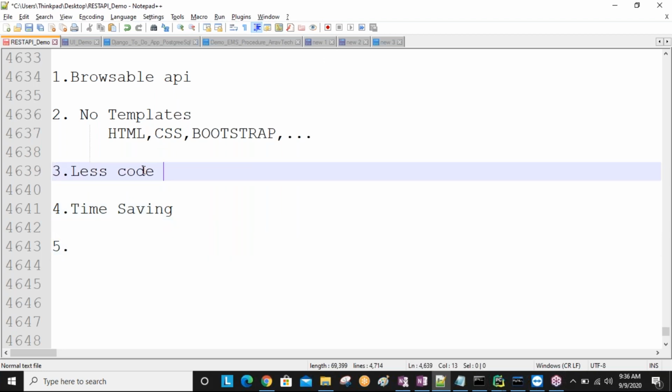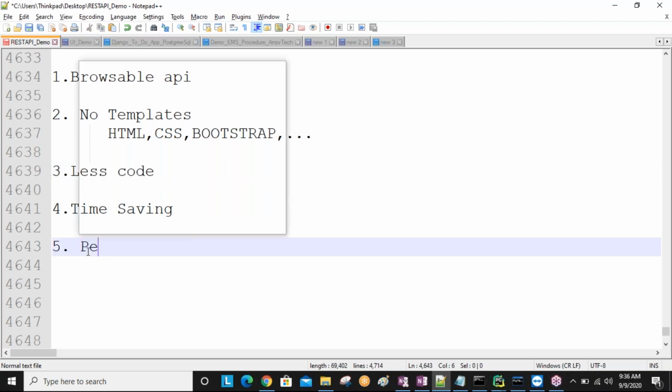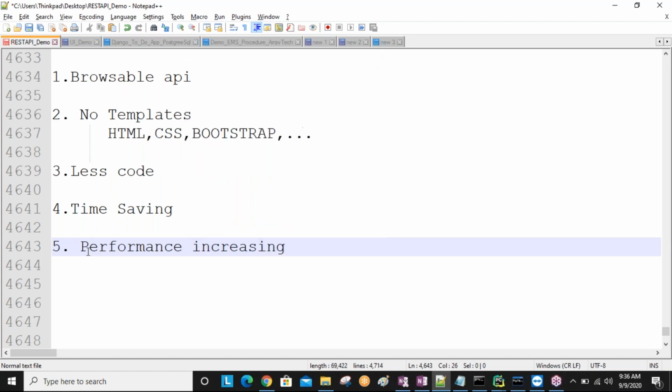Next, less code you are writing means time is obviously saved, and performance of the application also increases, sir. Less code you are writing means executing within less time. Executing within less time means obviously the performance of the application increases.